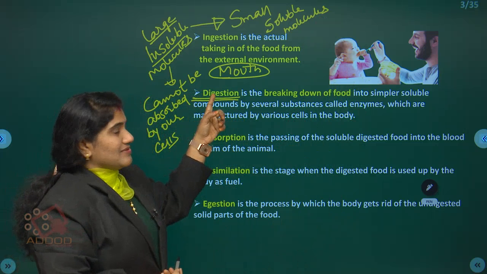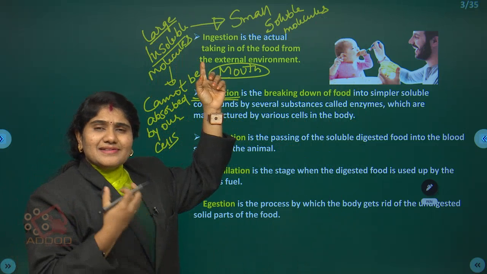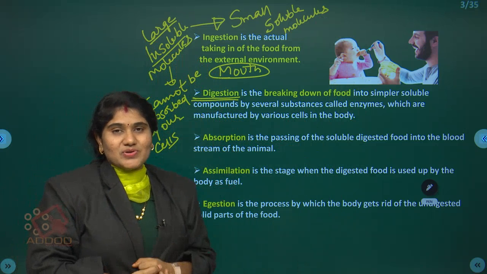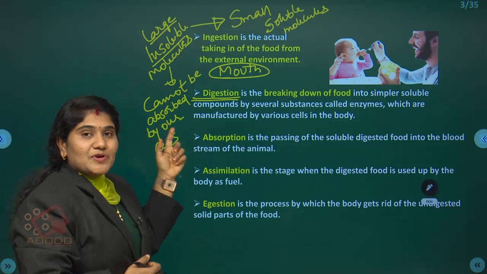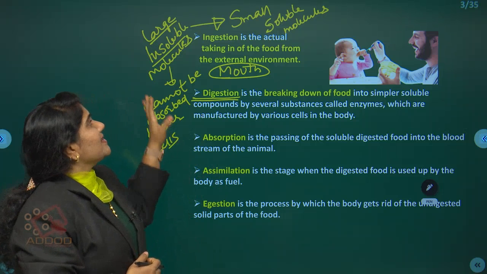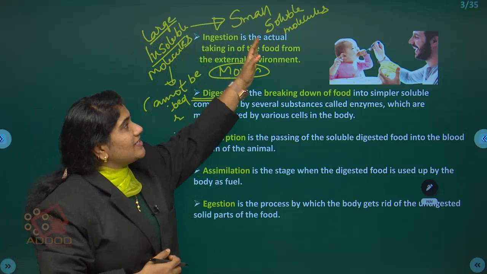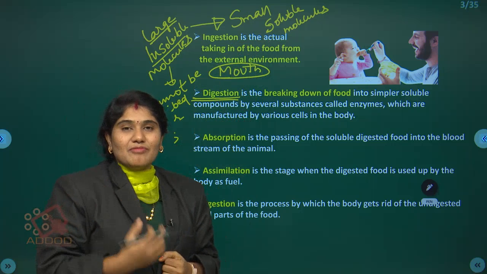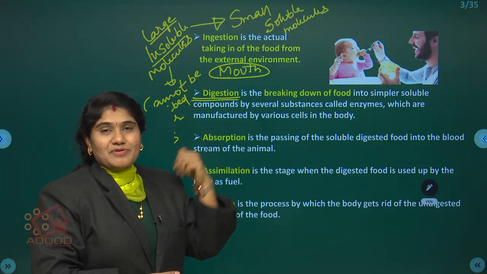In the digestion process, the food we are eating contains large insoluble molecules. These cannot be absorbed by our body. Hence, these large insoluble molecules are converted into small soluble molecules by a process called as what? Digestion.